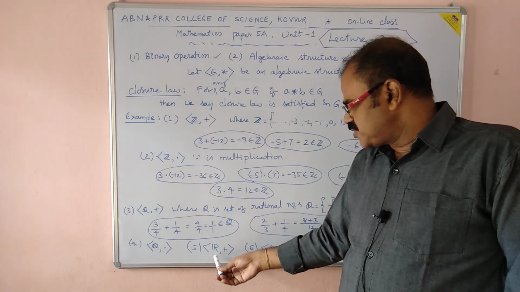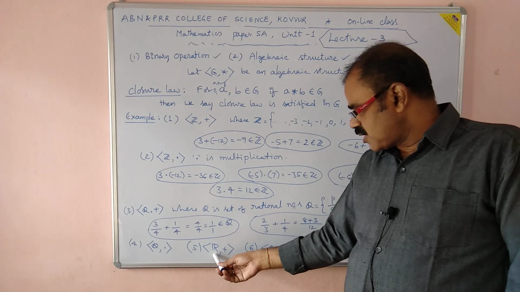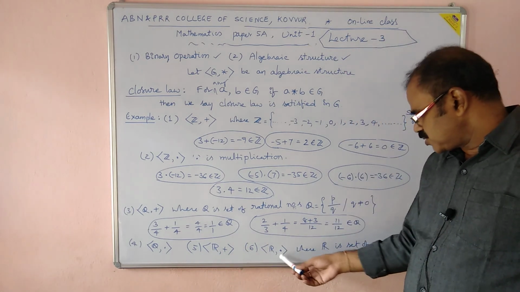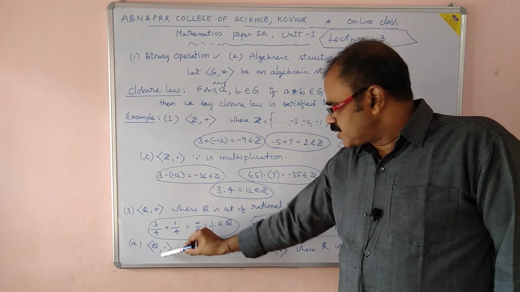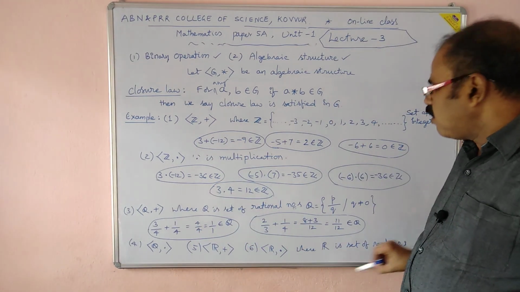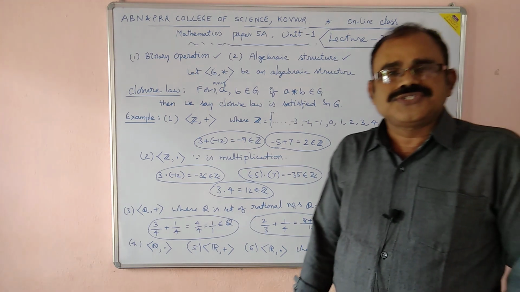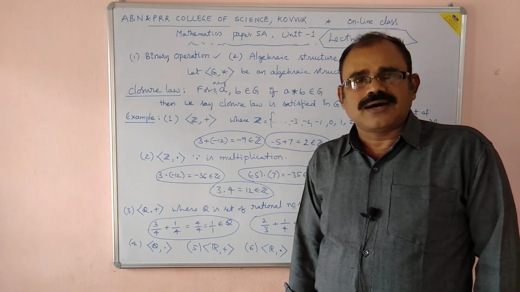Closure law will be satisfied in (R, +) also. What is R? Set of all reals, (R, ·). So these are (Z, +), (Z, ·), (Q, +), (Q, ·), (R, +), (R, ·). All these algebraic structures satisfy closure law.